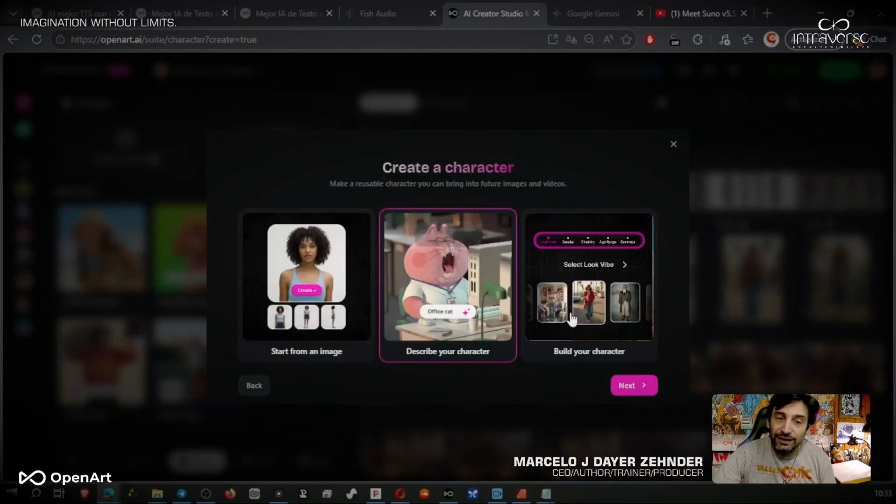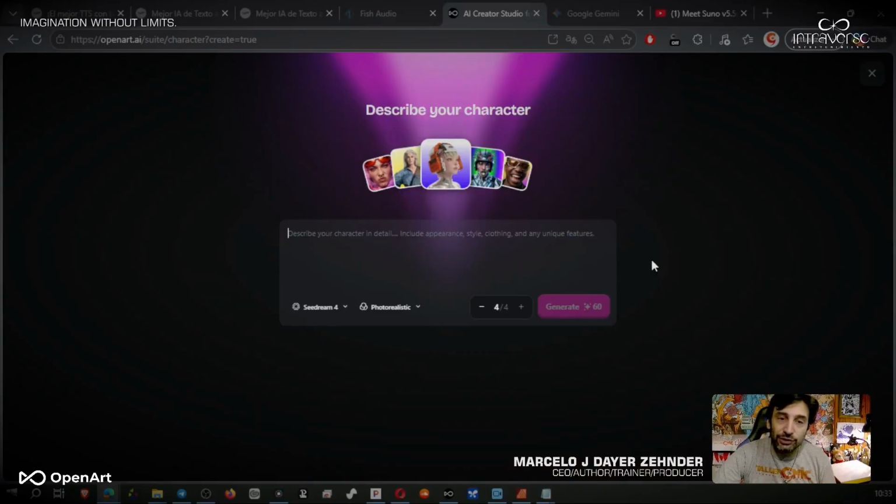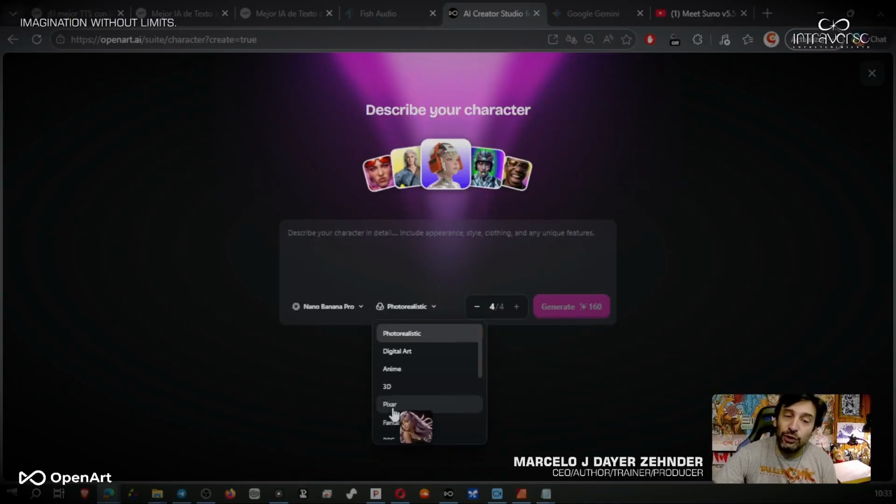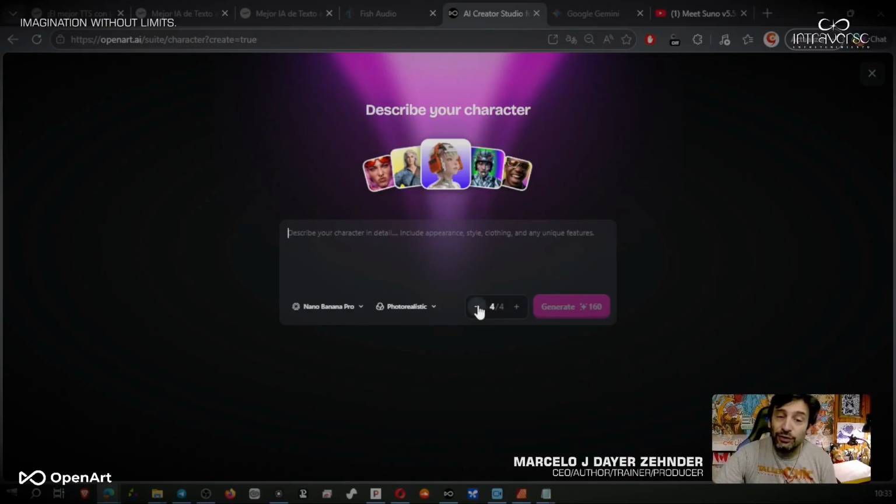The second option is to try to create this character with a description, because not only can we use Nano Banana, but we can also choose to use Midjourney 4 or 4.5. And on top of that, we have these options that help us find a style that's closer to what our imagination wants. And with that, we'll start building the images.